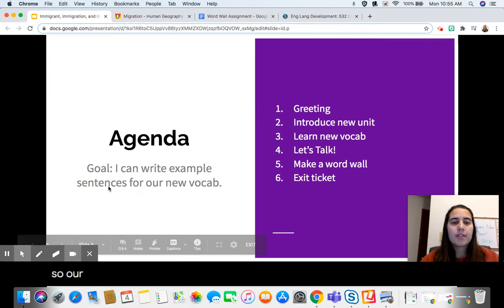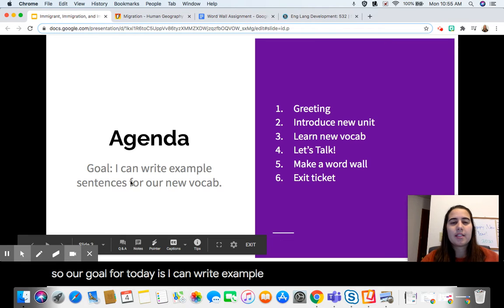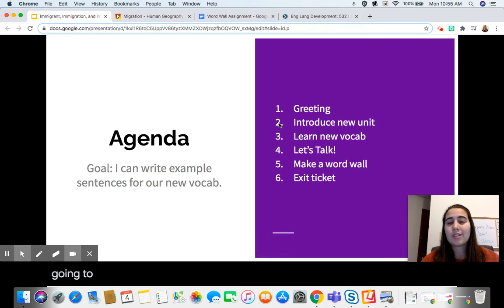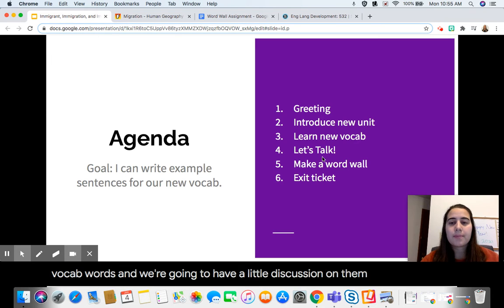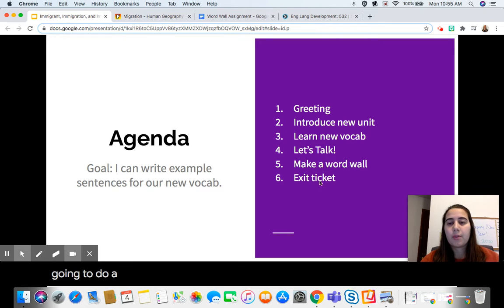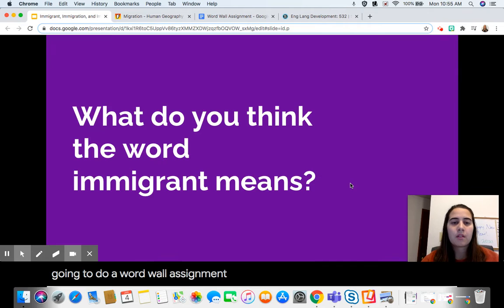So our goal for today is I can write example sentences for our new vocab words. Today we have kind of a lot to do. We're going to start with a greeting. I'm going to introduce a new unit that we're starting. We're going to learn our new vocab words, and we're going to have a little discussion on them. And then we are going to do a word wall assignment.